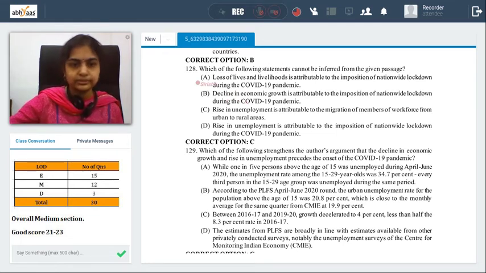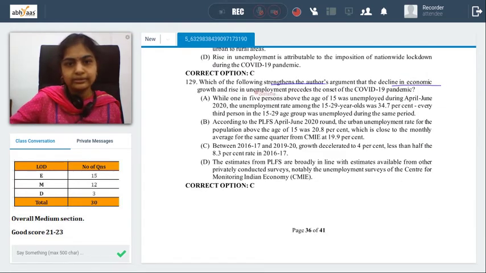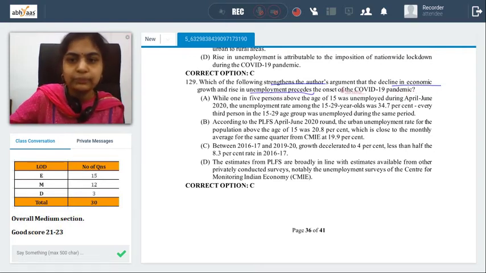C is the possible answer for us. Next. Which of the following strengthens the author's argument that decline in economic growth and rise in unemployment precedes the onset of COVID-19 pandemic?